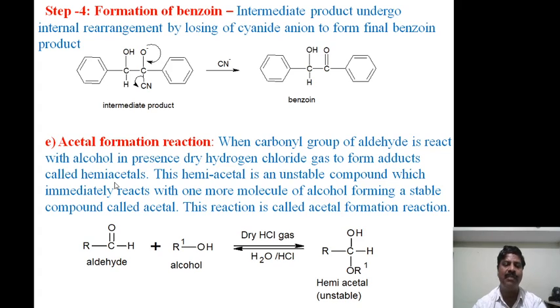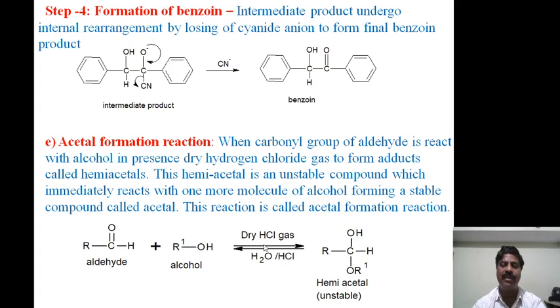This hemiacetal is an unstable compound which immediately reacts with one more molecule of alcohol, forming a stable compound called an acetal. First it forms the hemiacetal, then the acetal forms. This reaction is called the acetal formation reaction. Therefore, simply we say that any aldehyde is treated with alcohol